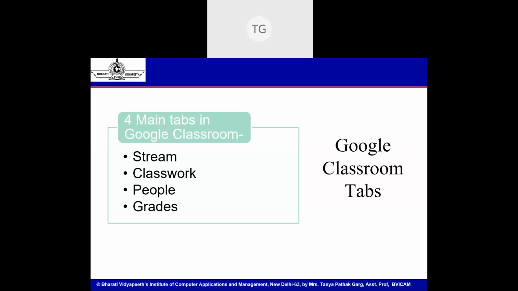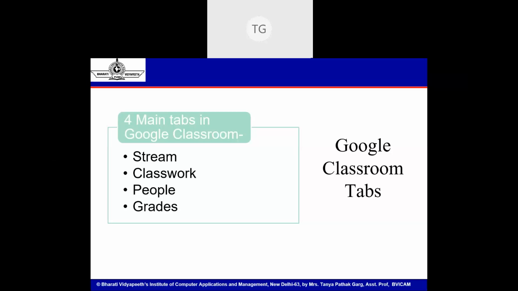People's tab will just show you who are the students in your class. So if you have students already enrolled, a complete listing of all those students will come in the People's tab. If you don't have students enrolled, then you can enroll students manually from the People's tab. Or if you want to see that, okay, this is a student, I want to enroll a guardian next to the student, such kind of operation is also present using the People's tab.